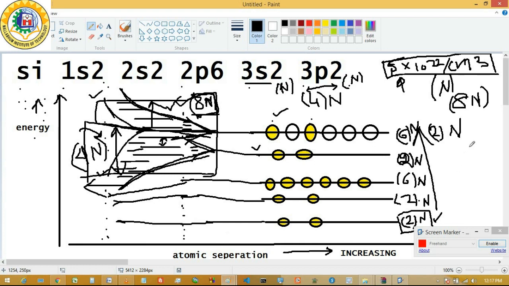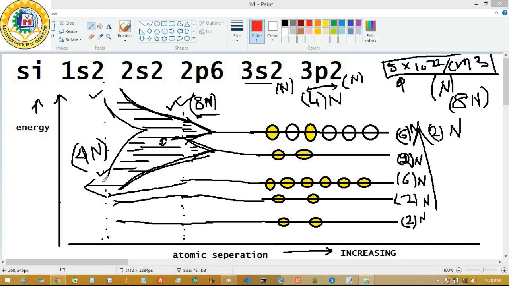We first consider a single silicon atom, then we consider the n atom system, and we go on decreasing the interatomic distance of the different silicon atoms and form a crystal and form the band picture of that crystal.